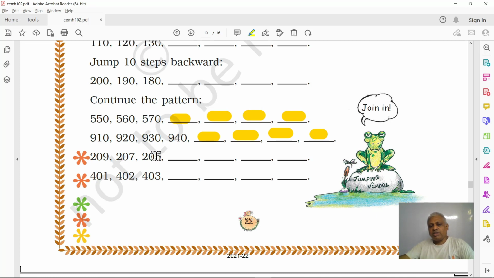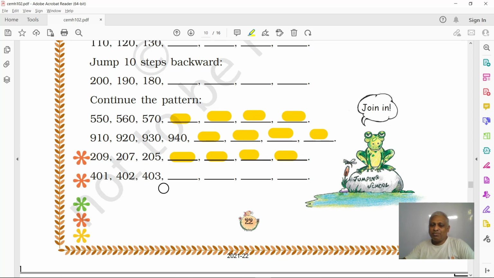So 2 decrementing, 2 steps backward. So here what will come? 203, 201, 199, 197. Okay.